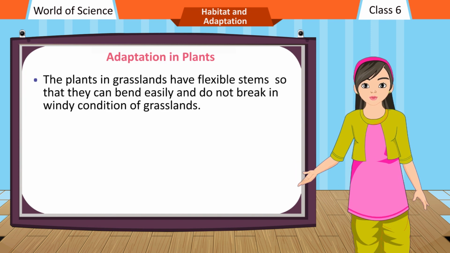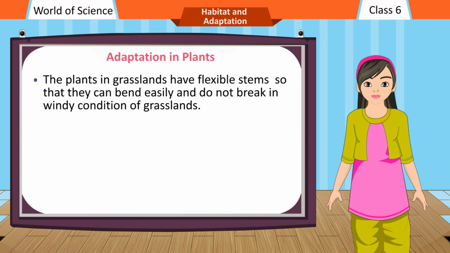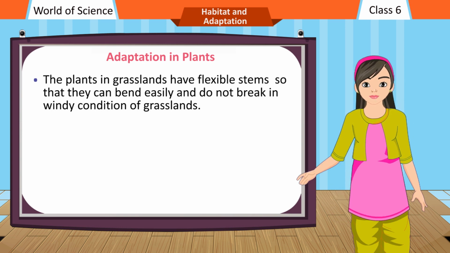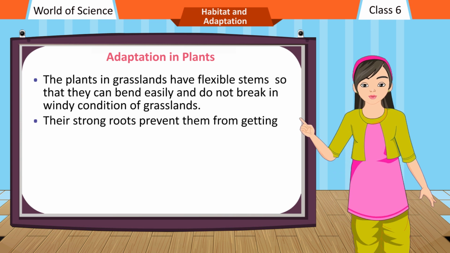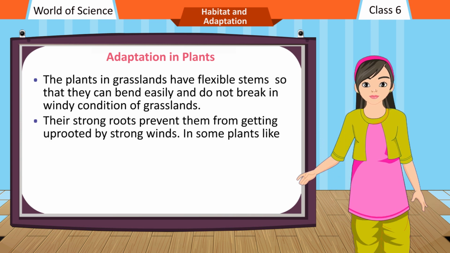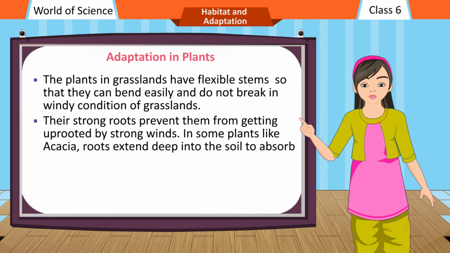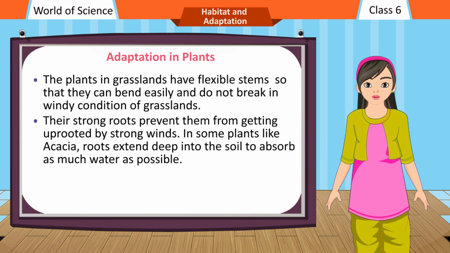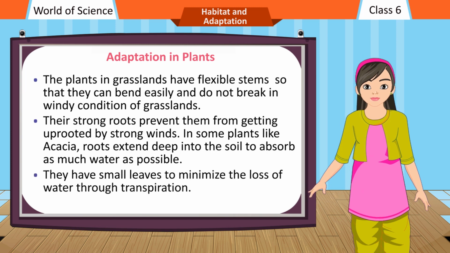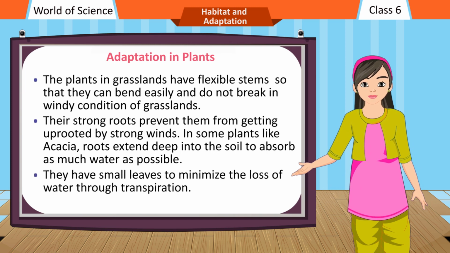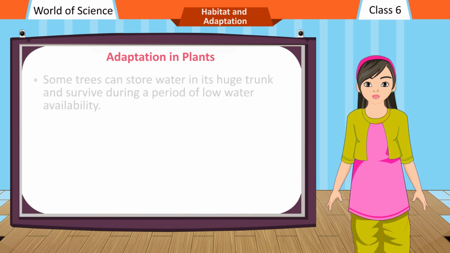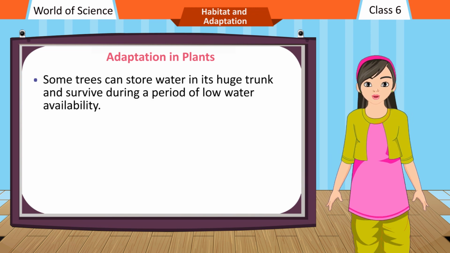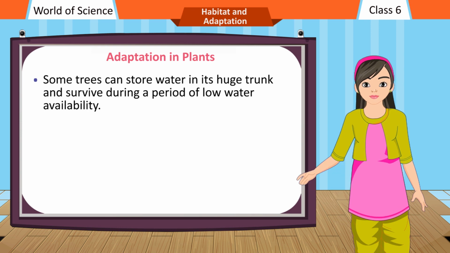The plants in grasslands have flexible stems so that they can bend easily and do not break in windy conditions of grasslands. Their strong roots prevent them from getting uprooted by strong winds. In some plants like acacia, roots extend deep into the soil to absorb as much water as possible. They have small leaves to minimize the loss of water through transpiration. Some trees can store water in their huge trunk and survive during a period of low water availability.